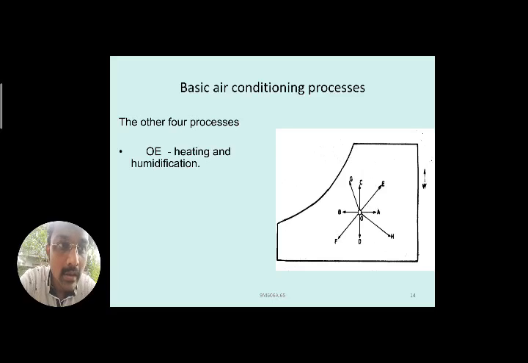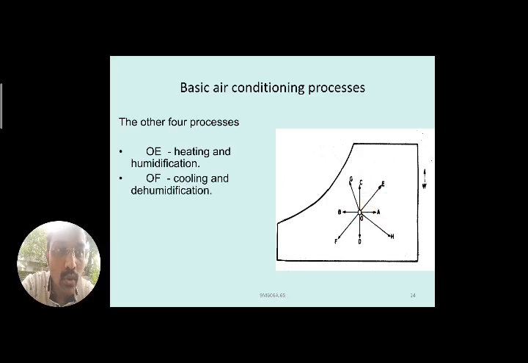And from O to E, the specific humidity value is also increasing. So the dry bulb temperature is increasing and the specific humidity is also increasing, so addition of moisture is taking place and heating is also taking place.